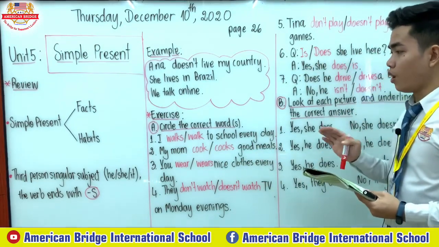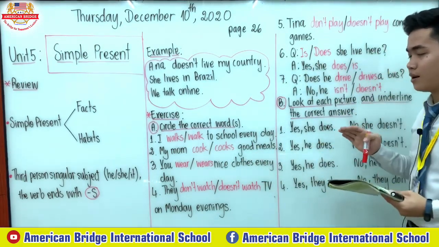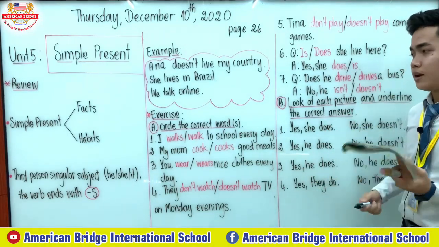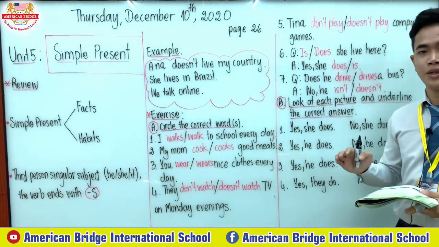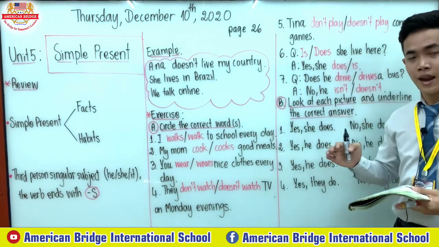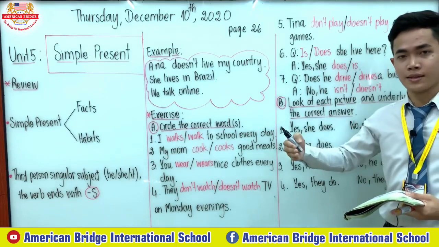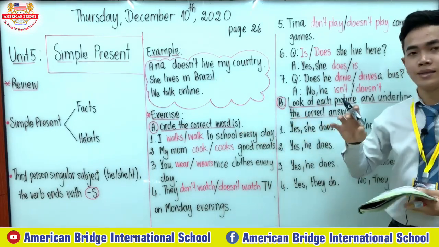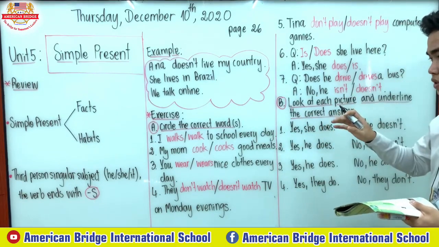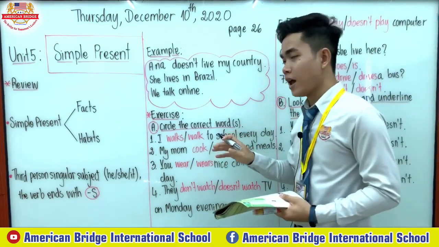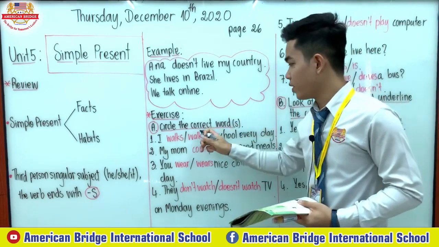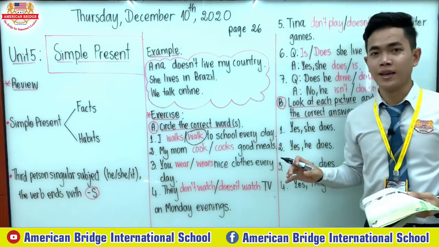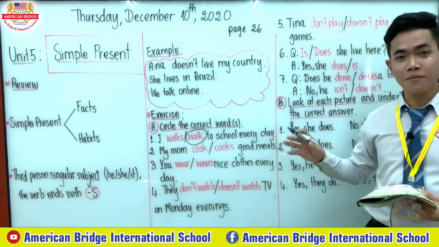We're going to do our part A, circle the correct words. We have the word walks with S and walk without S. As we know, there are three subjects, he, she, and it, where every verb needs to add S. But in number one, the subject I is not a third person singular subject, so we don't use S. The correct answer is the second one: I walk to school every day. This is talking about your habit.